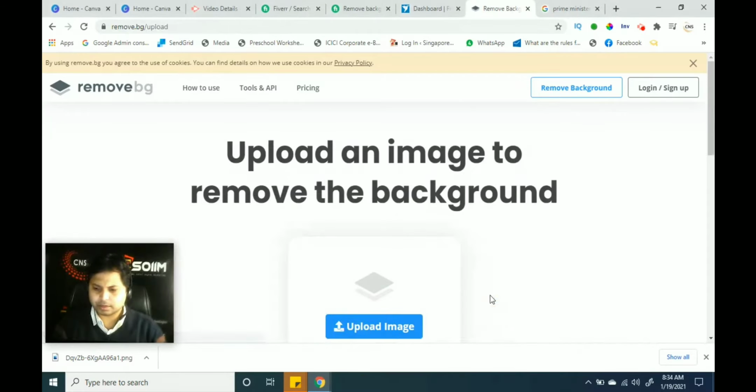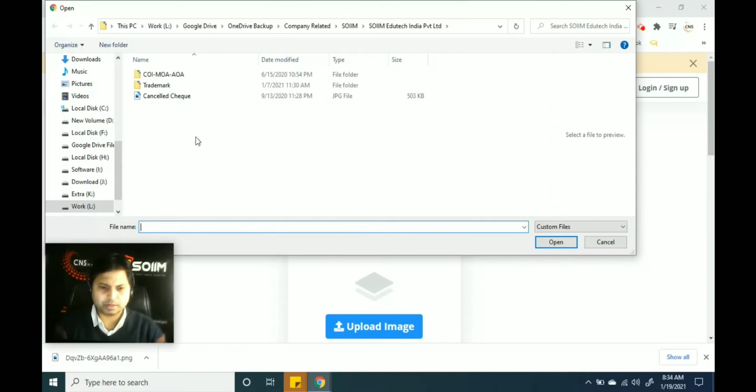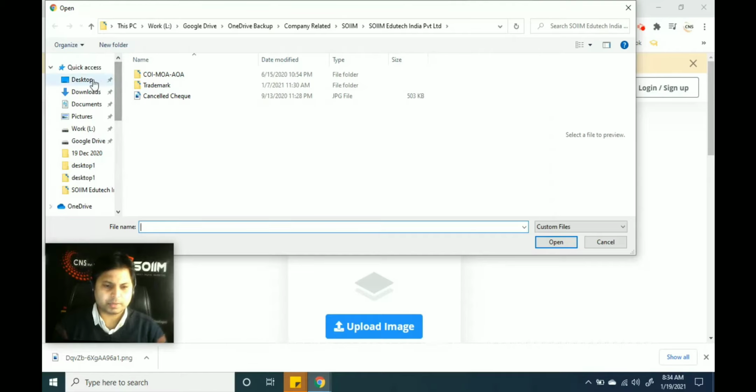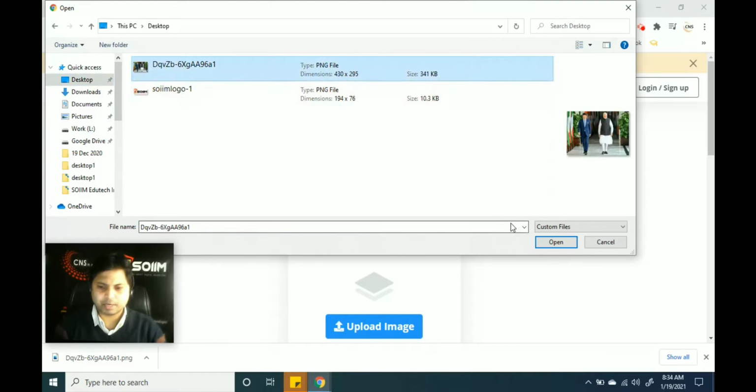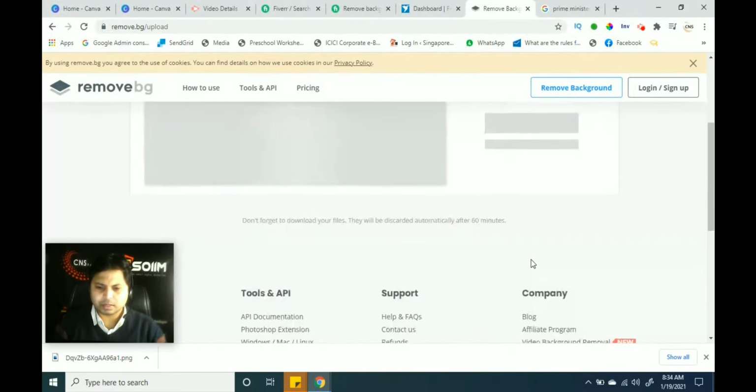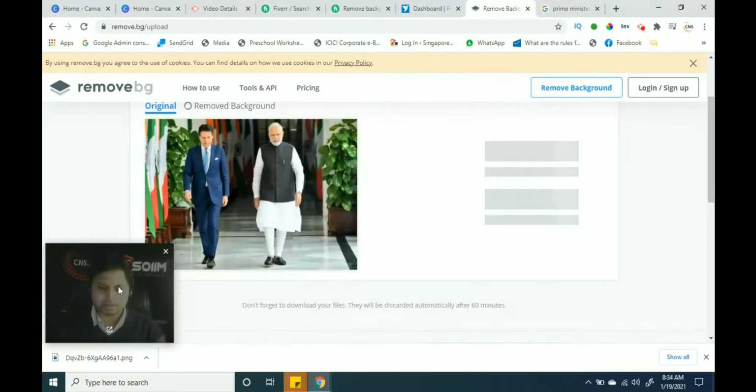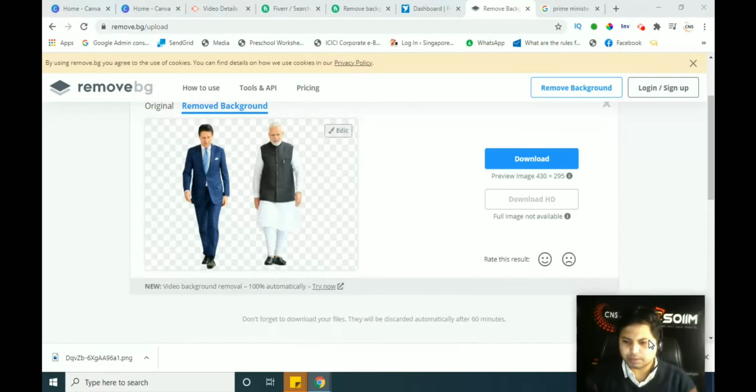Click on here. Now I will choose the file here. So the file is on my desktop. I will browse my file and I will click this file, select here and click on open. So the file is being uploaded here. So you can see the file is uploaded here. Now the preview will be visible.